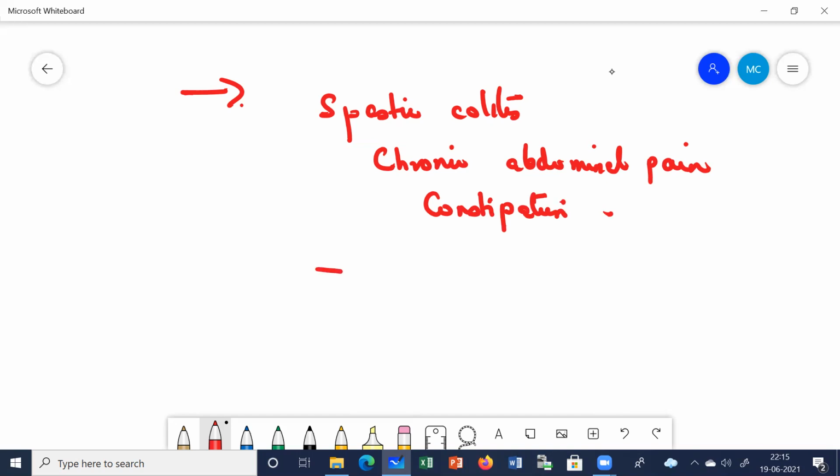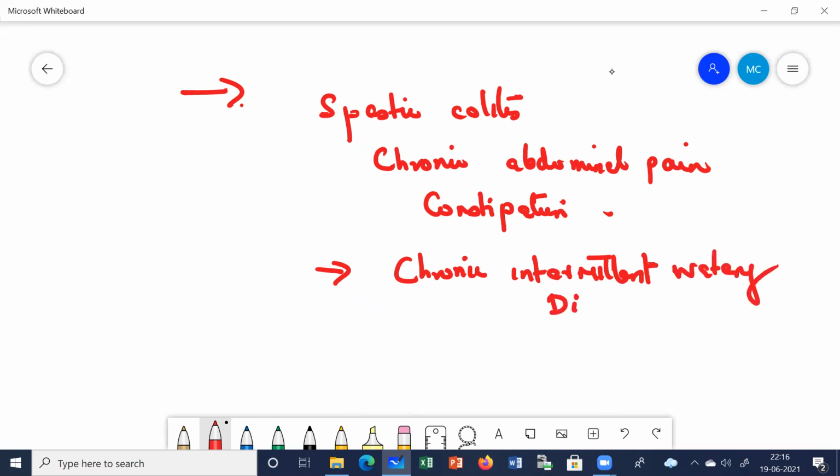Remember, the patients of constipation complain of abdominal pain. Patients of this loose watery diarrhea often are without pain. So another group of patients are those with chronic intermittent watery diarrhea. This is the second variety of patient.